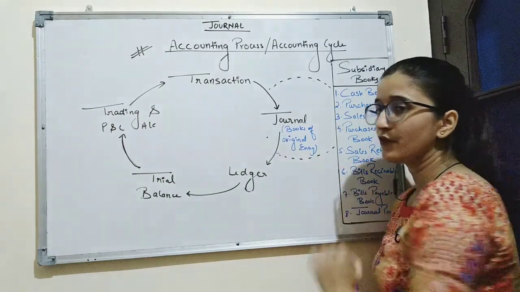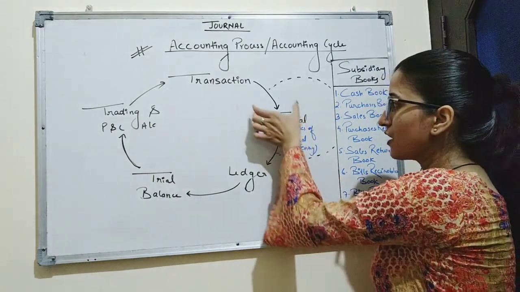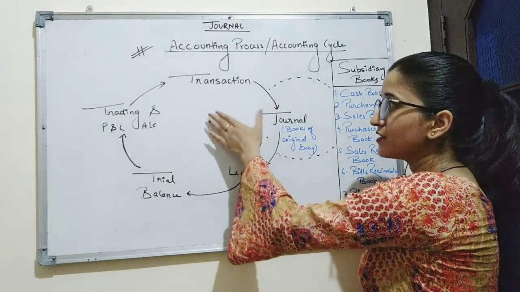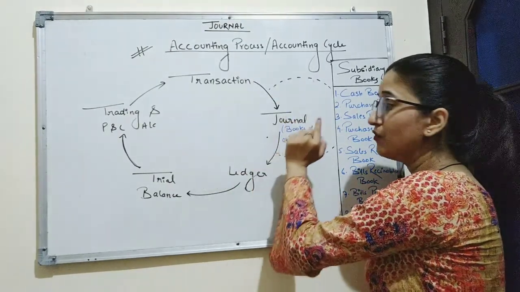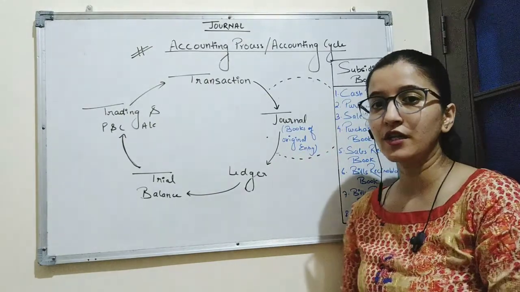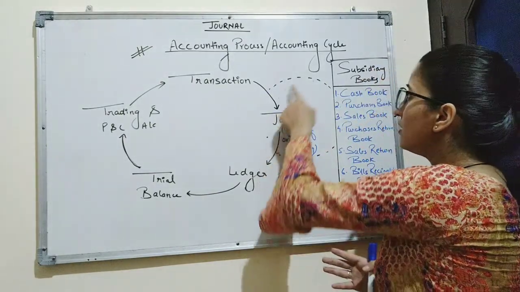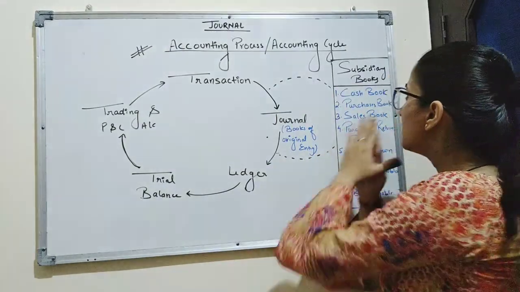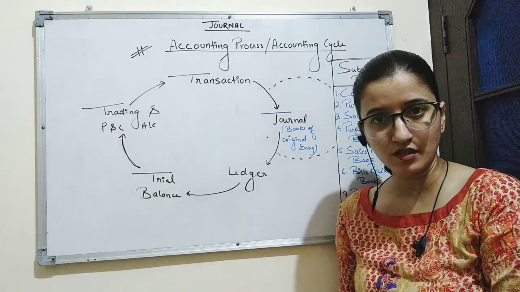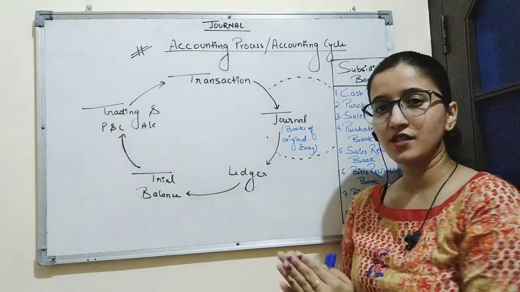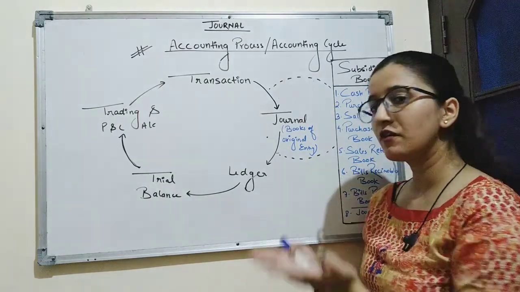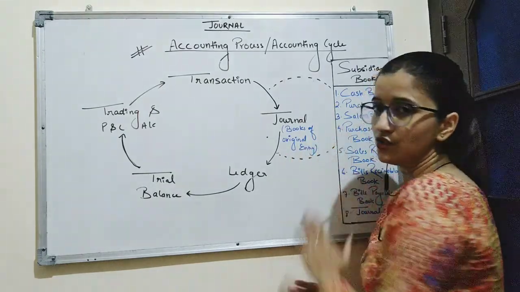It is called books of original entry because in journal transactions are recorded for the first time. After identifying the transaction, we record the transaction in journal for the first time. That is why it is known as books of original entry. Now, journal is also divided into subsidiary books. See, in small businesses where the number of transactions is small, all the transactions are recorded in journal because there are very few transactions. So we can record all those transactions in journal.